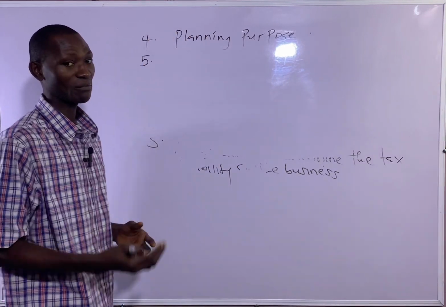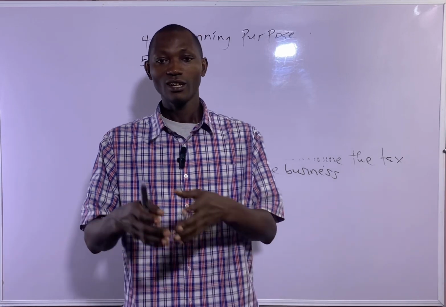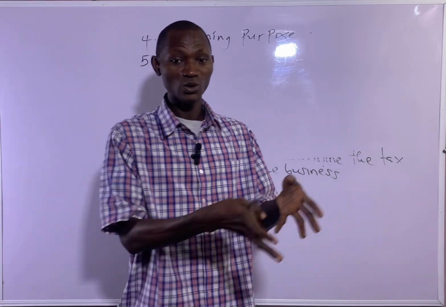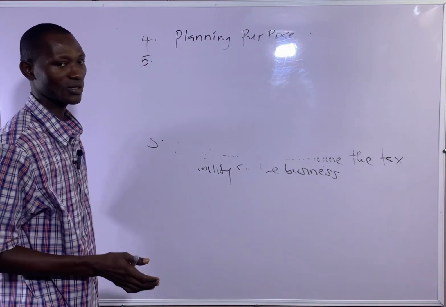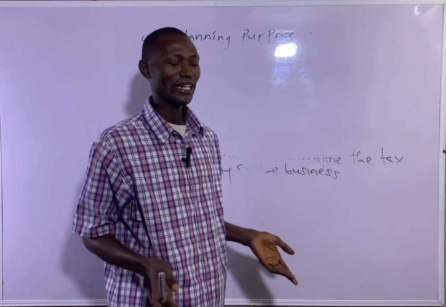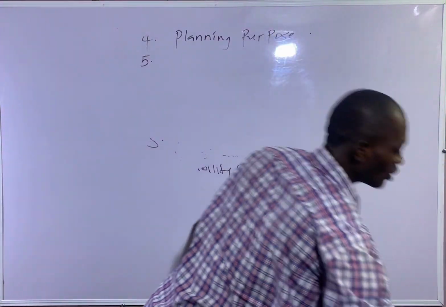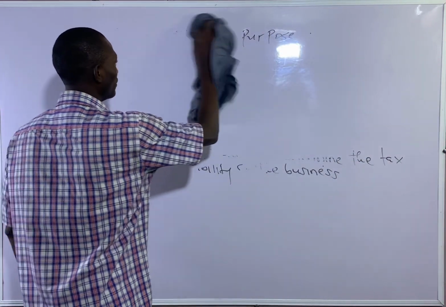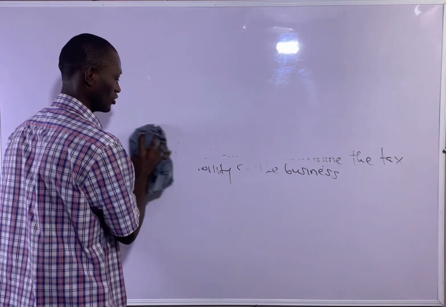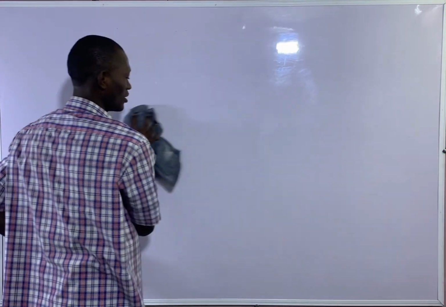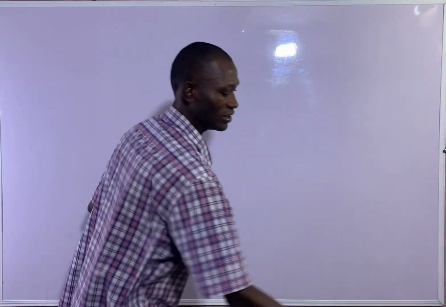So if you want to determine your assets or liabilities or liquidity of the business, just go to the financial statement or accounting information. They will show that. So those are the uses of financial statements or accounting information. And mind you, financial statement is the same thing as accounting information, because there you can get lots of information regarding the company.